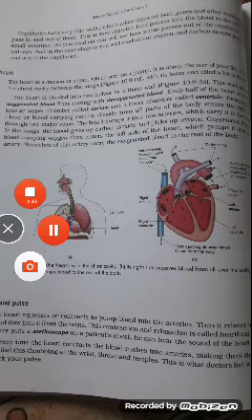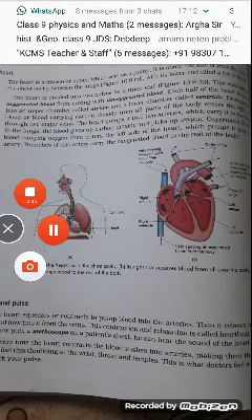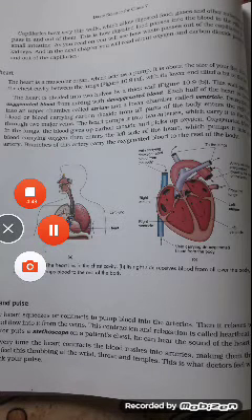Plasma now is the next part which we will discuss. Plasma, as we said earlier, is a straw-colored liquid in which the RBC, WBC and the platelets float.